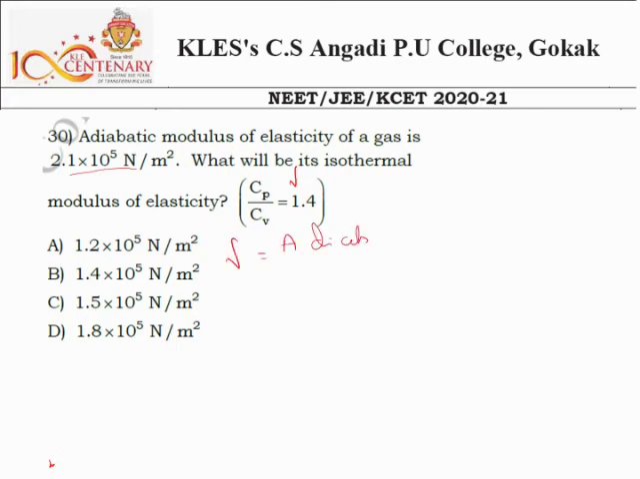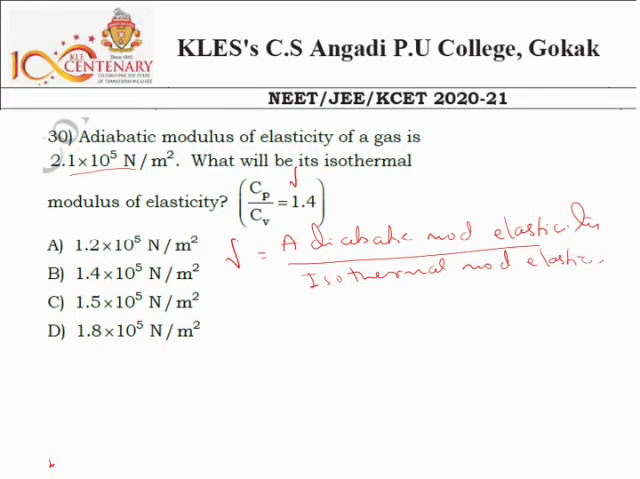Gamma is equal to adiabatic modulus of elasticity divided by isothermal modulus of elasticity. So this is our formula. Now they have given the value of adiabatic modulus of elasticity, which is 2.1 into 10 to the power 5, and they have given the value of gamma, which is 1.4. Substitute these values, and we have to calculate the isothermal modulus of elasticity.